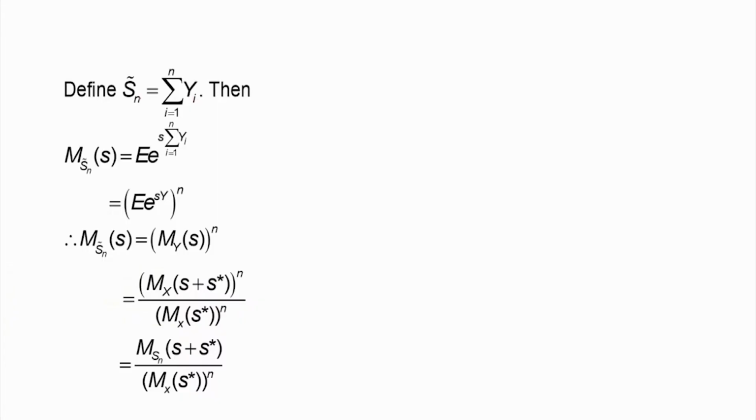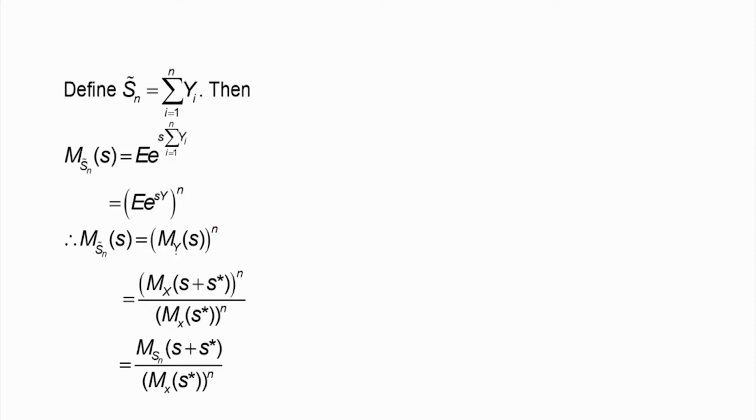Now let us see what happens to the sum of this Yi sequence. Let us call Sn tilde the summation of Yi, i going from 1 to n. The MGF of Sn tilde will be given by this, and this is nothing but M_Y of s to the power n because of the IID property.